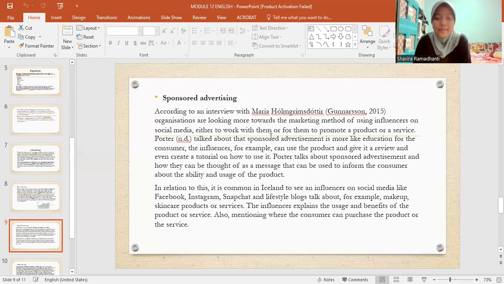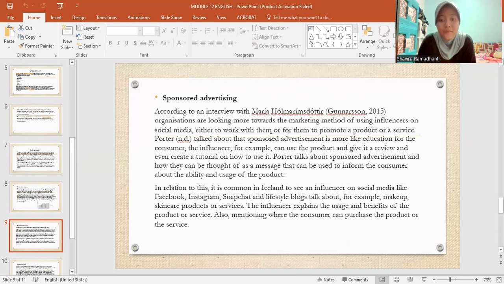Sponsor advertising. According to an interview with Maria Holmgren, organizations are looking more towards the marketing method of using influencers on social media, either to work with them or for them to promote a product or a service. Further, they talk about how sponsored advertisement is more like education for the consumer.